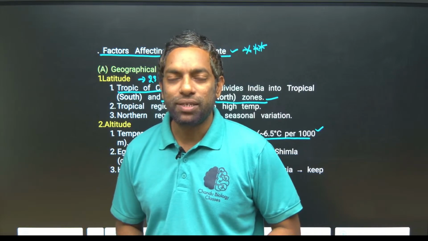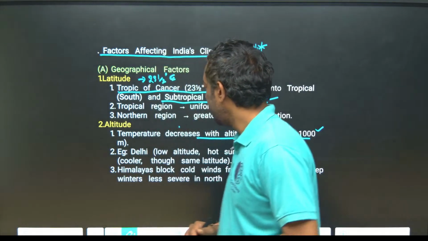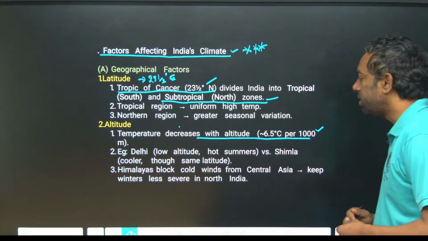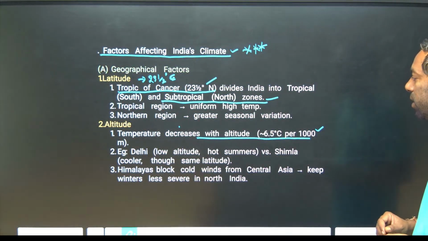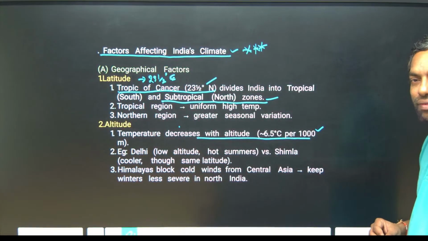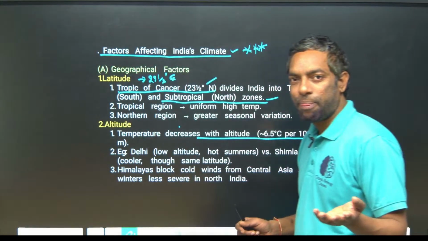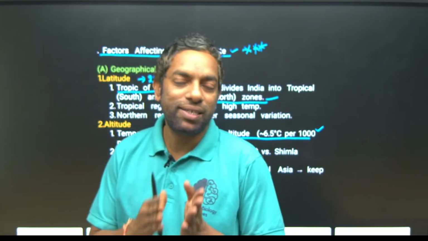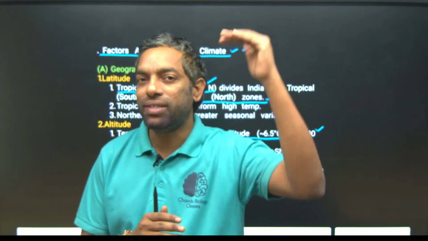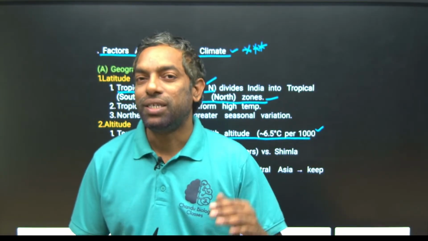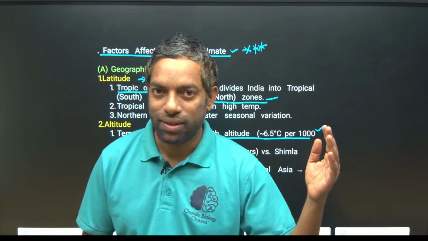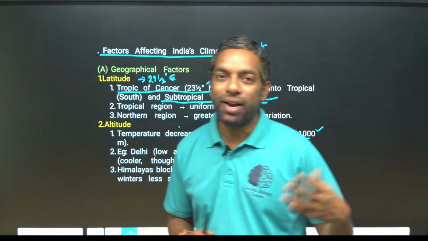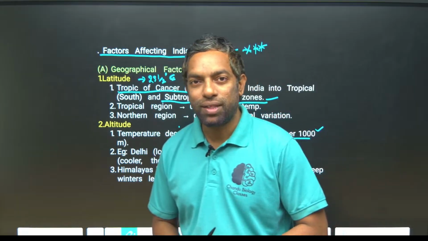For example, Delhi is at low altitude, so it has a hot summer. Shimla is very cool, with the same latitude, because of altitude guys. Delhi and Shimla are at almost the same latitude, but the altitude is different. Shimla is located in hilly areas, so in that way it is cooler than Delhi.